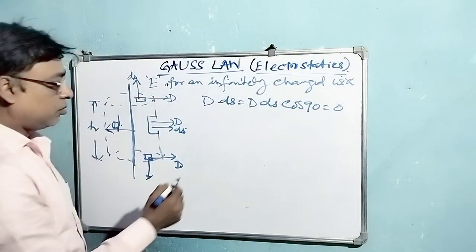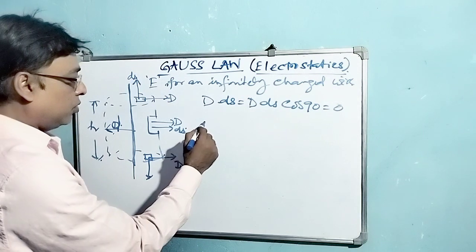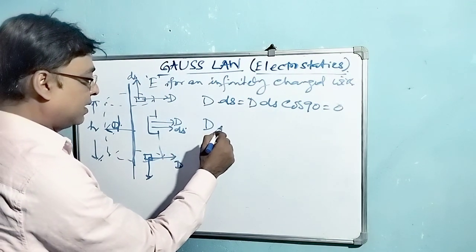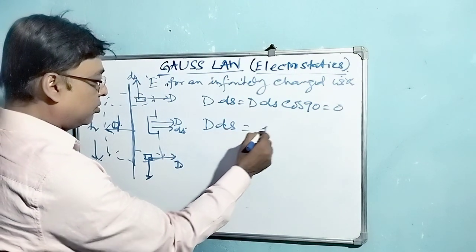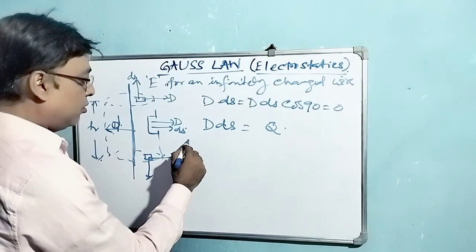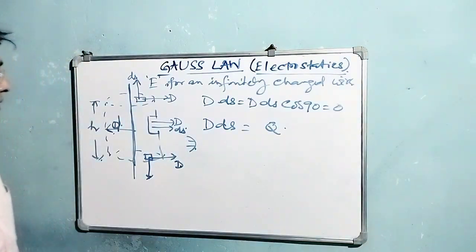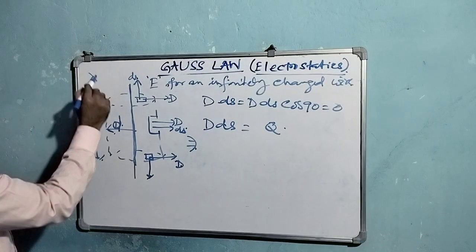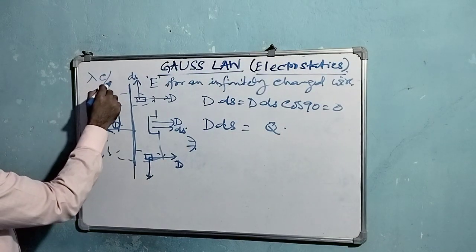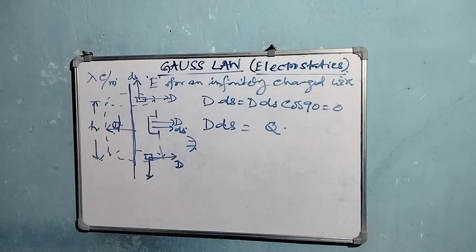So taking that into consideration, we can write that the integral of D dot ds is equal to Q. Now let this charged wire be charged with a charge density of lambda coulomb per meter.